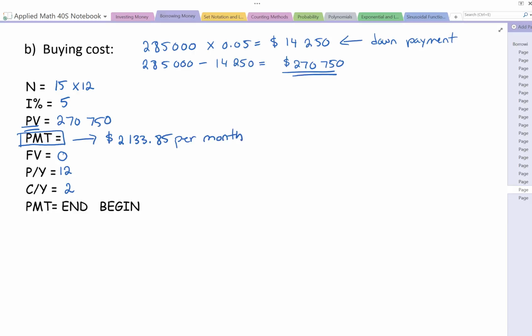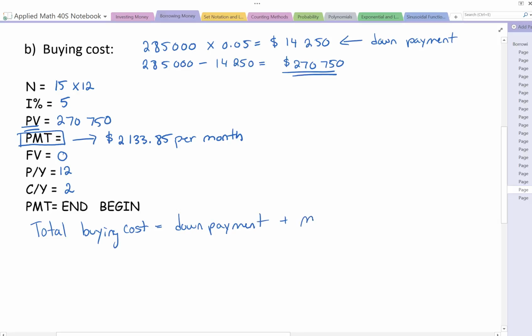So if we want to figure out what the total buying cost is, we could take our down payment plus our monthly payments, or you could figure out your interest if you wanted, and figure out how much it's going to cost you.